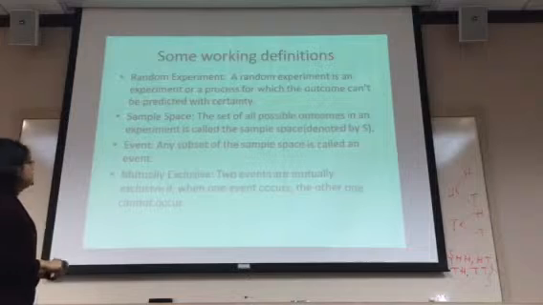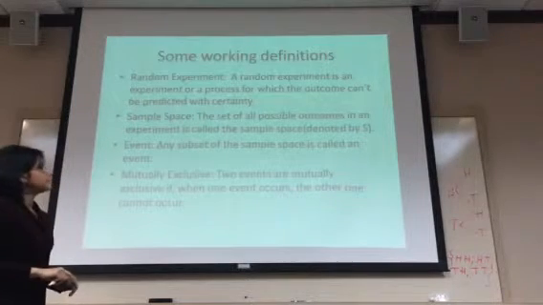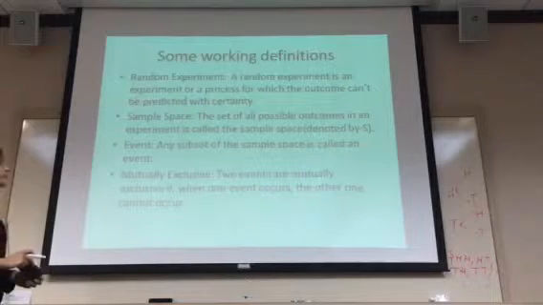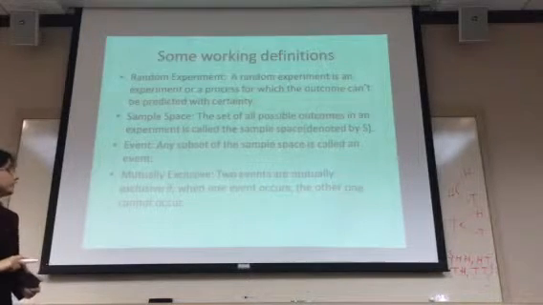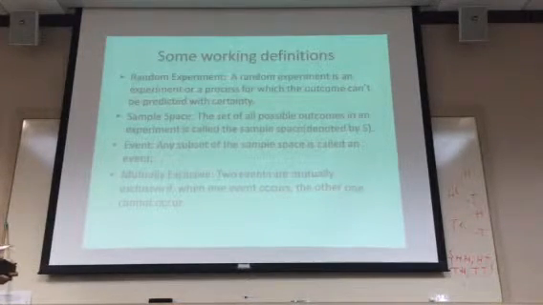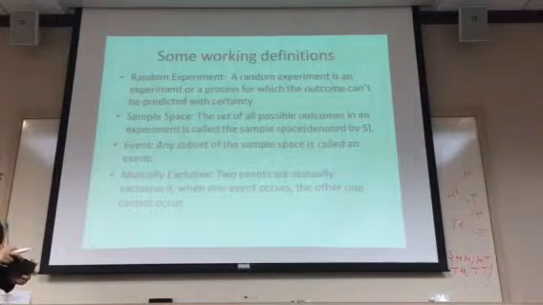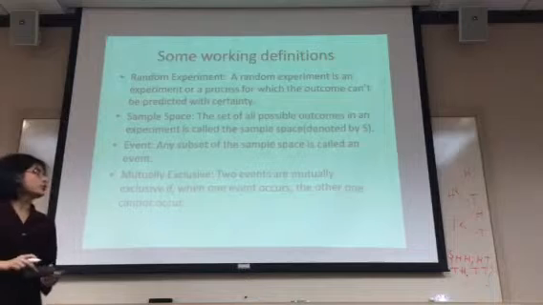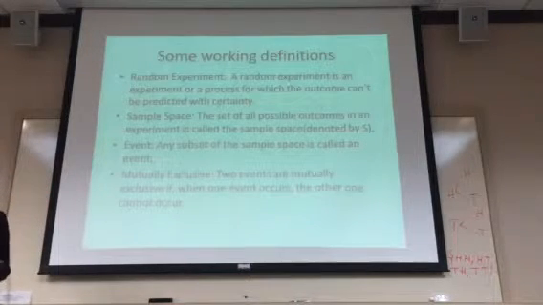Any subset of the sample space is called an event. Two events are mutually exclusive if when one event occurs, the other one cannot occur. So mutually exclusive actually means two events cannot occur at the same time.